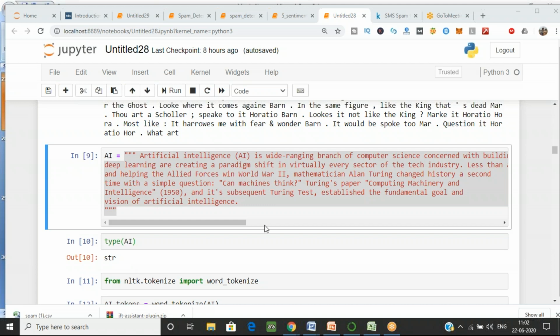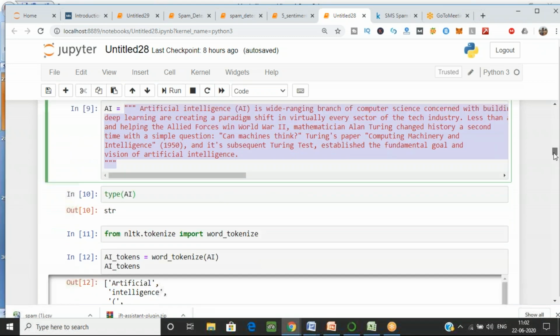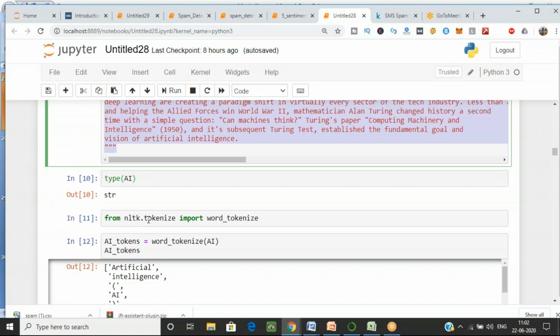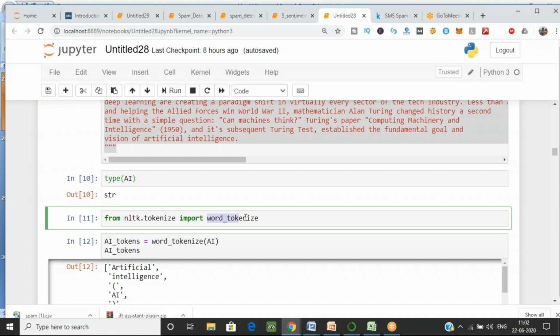Okay, if everyone has done till here, then now I want to divide this into tokens. For that, I have one library. What you have to do is from nltk.tokenize, this is my library for tokens in NLTK, and you have to import one function with the name word_tokenize. I'll write this command in the chat box, so you can just copy and paste it, don't make mistakes, and run it. Now tell me if you are getting any error.